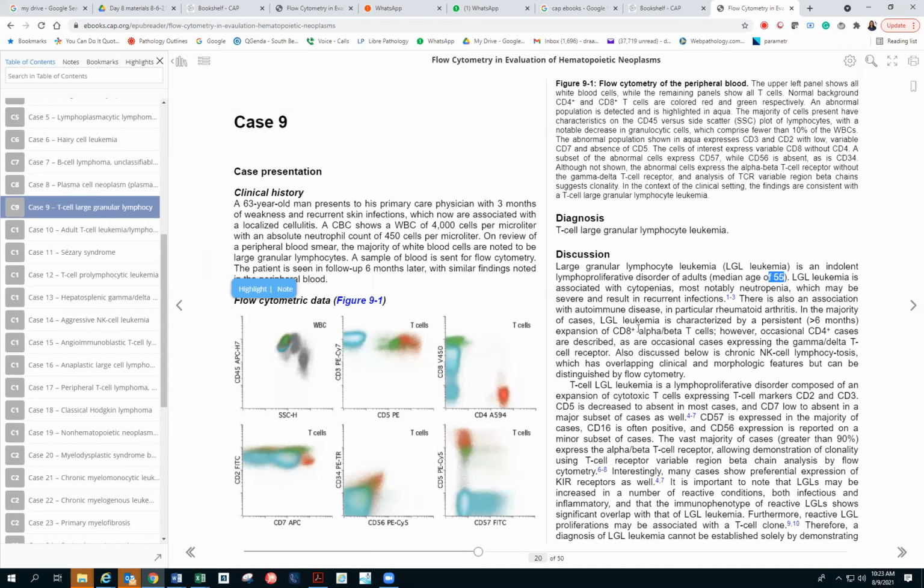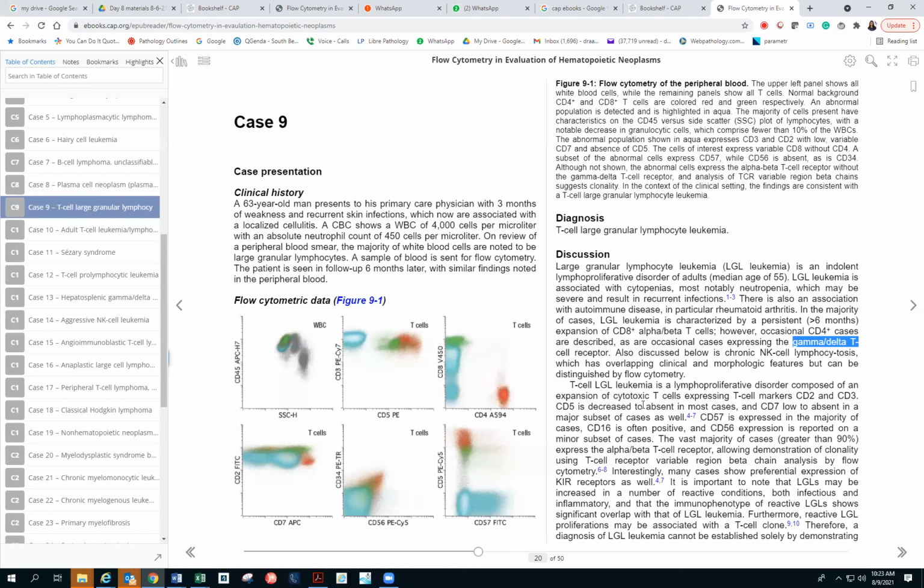In the majority of the cases, LGL leukemia is characterized by a more than 6 months expansion of CD8 positive alpha beta cells. However, occasional CD4 positive cases have been described. Occasional cases can express gamma delta T cell receptor. Also discussed below is chronic NK cell lymphocytosis, which has overlapping clinical and morphological features that can be seen by flow cytometry.